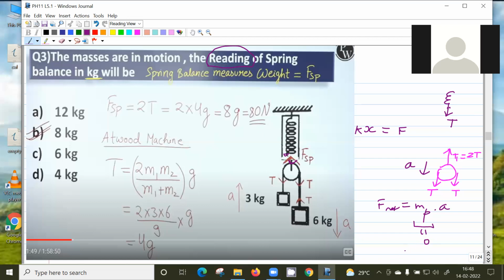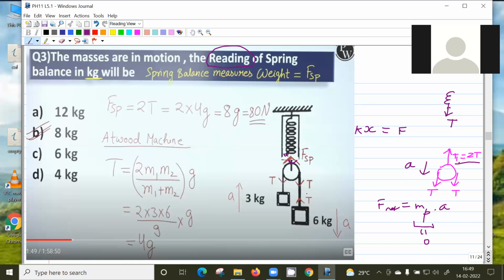Is it clear? That is the usual assumption, right? The pulleys are massless and frictionless. And the reason for giving massless is we can balance these two forces. So when the pulleys are massless, T1 equals 2T. Otherwise, it will become complicated. So this is the reason for assuming the pulleys are massless.